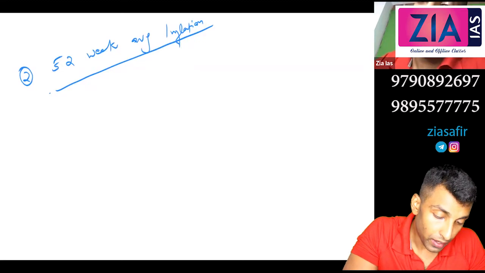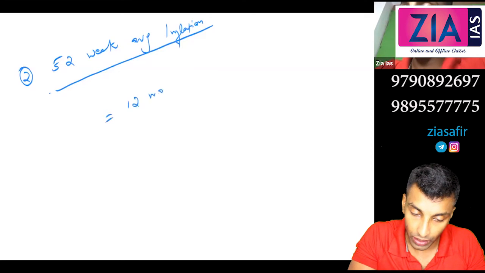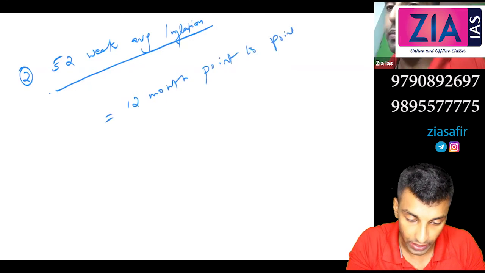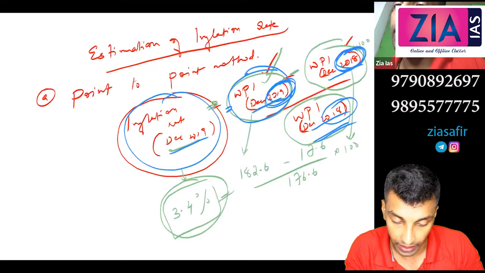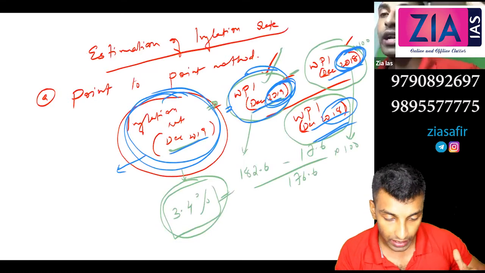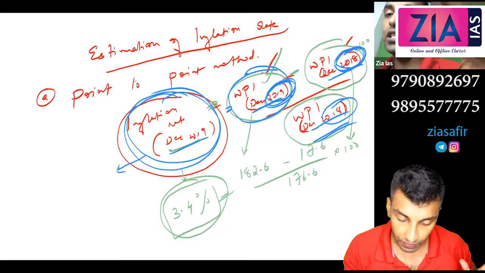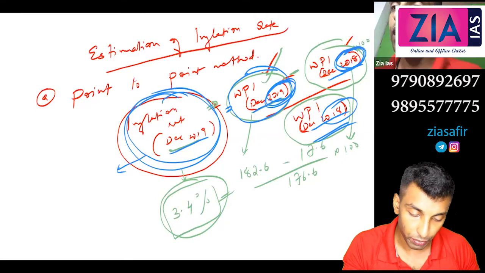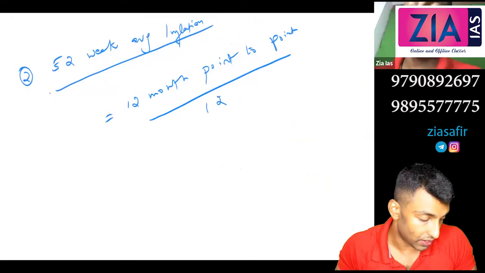So what you'll do is you'll find the 12-month point to point. Which method? The previous method, right? This is the point to point method. So here this is inflation December 2019. Similarly, Jan 2019, Feb 2019, March, April, May up to December, you will get all these 12 months. Okay, and you add everything. That is what you mean by this one. 12-month point to point divided by 12. So you'll take the average. That's what 52-week average inflation is.